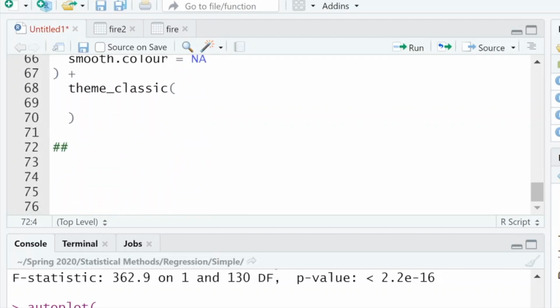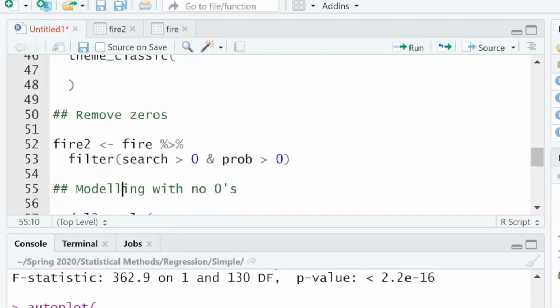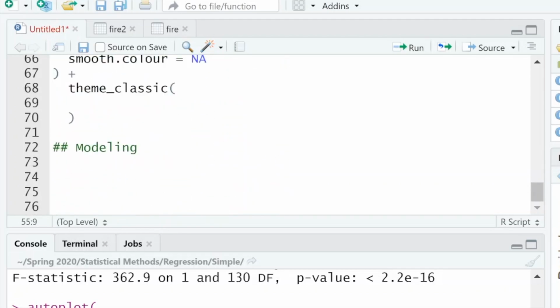And so again, with the data with no zeros, I think modeling only has one L. I think I did it up here too. We'll just fix that. Okay, so we're going to be modeling, still again, with the data with no zeros, just for now, just for the purpose of the example. And so how do we log transform? Just another great question.